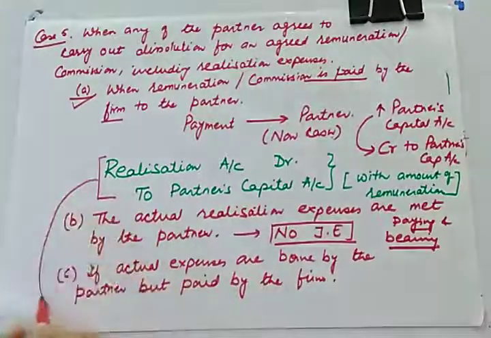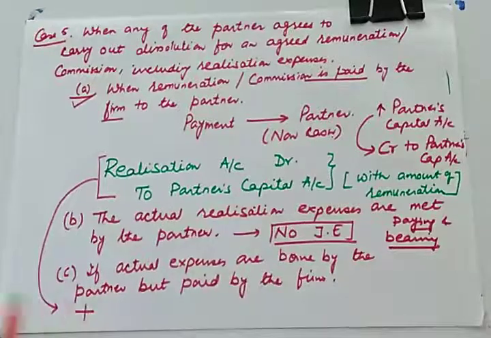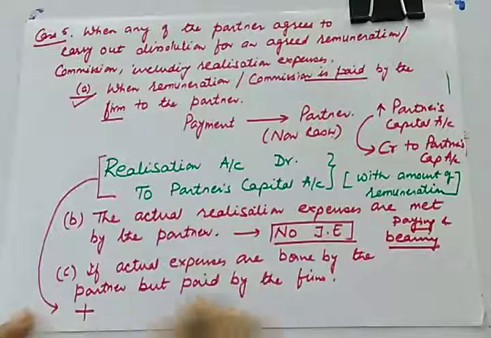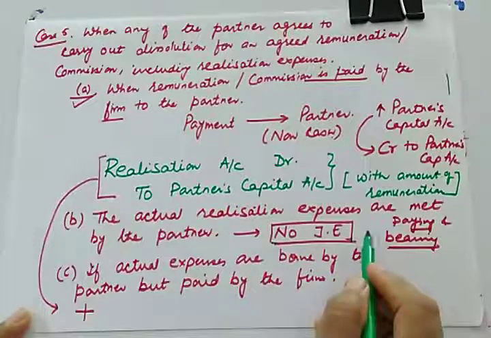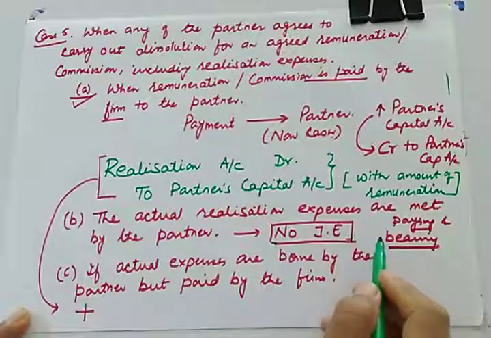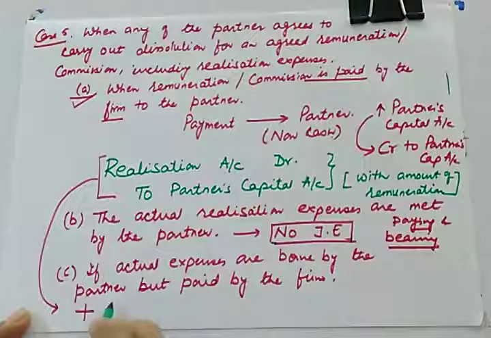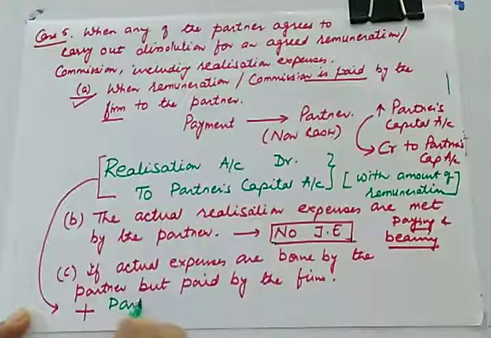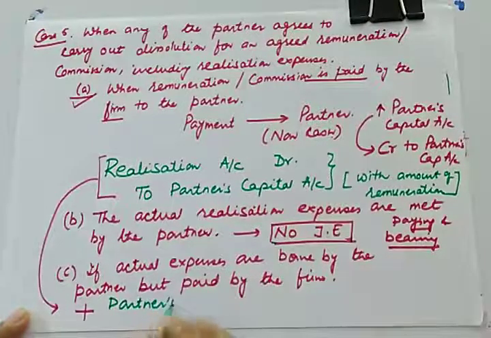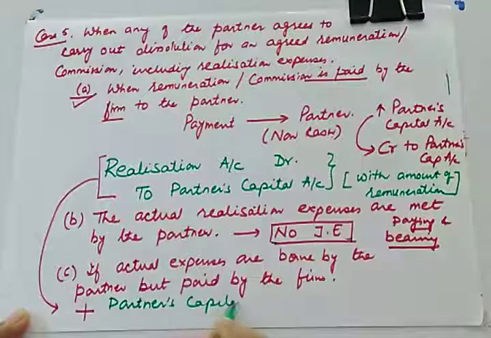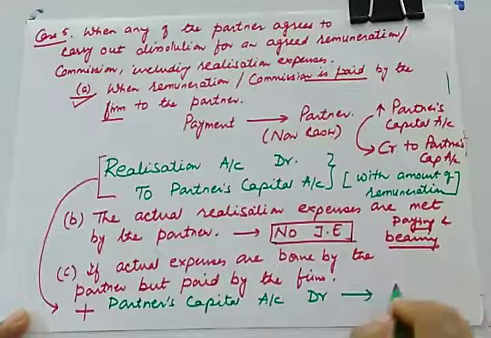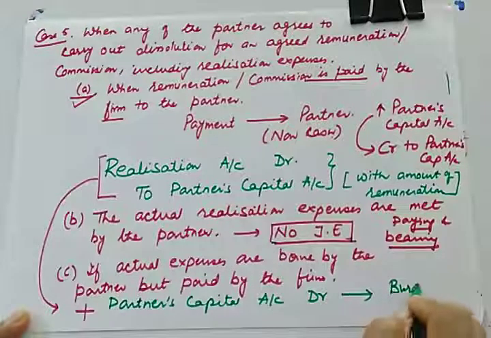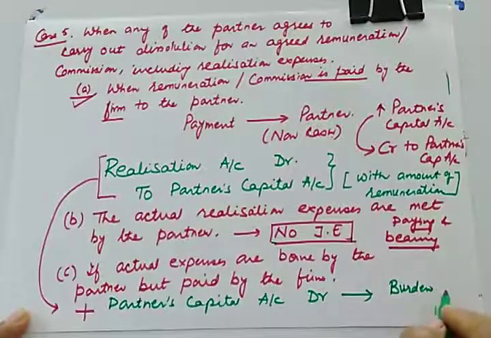Along with this, you have to pass another entry. Why have we not passed any entry before? Because there we would be giving debit to the same partner and credit to the same partner. But here we will be giving debit to the partner who is bearing. So partner's capital account debit, because he is actually taking the burden of realization expenses.